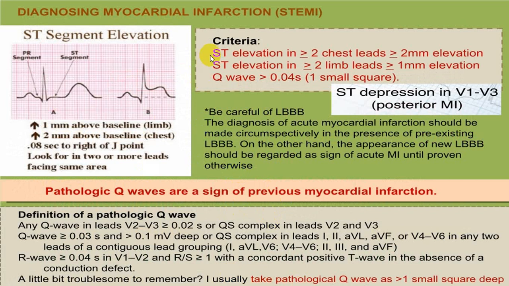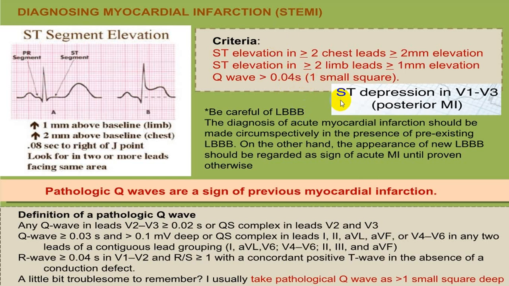That is, if there is ST segment elevation of more than 2 millimeters in 2 chest leads, or ST segment elevation in 2 limb leads of more than 1 millimeter, and if there is a Q wave appearance of 0.04 second, or 1 small square in depth and 1 small square in duration, it is in favor of STEMI.